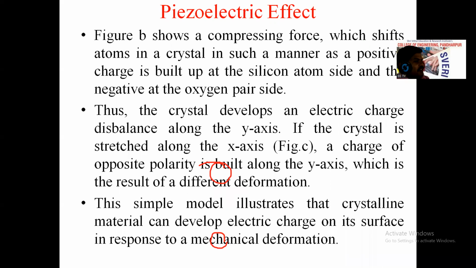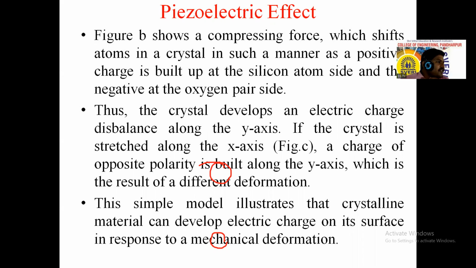Again, the deformation will change. If we stretch it, along the y-axis it is compressed, that means a deformation will occur having a different shape, and it depends upon the trace, or it may depend upon the force, right? It depends upon force. So this simple model illustrates the crystalline material, and it can develop an electric charge on its surface in response to a mechanical deformation.